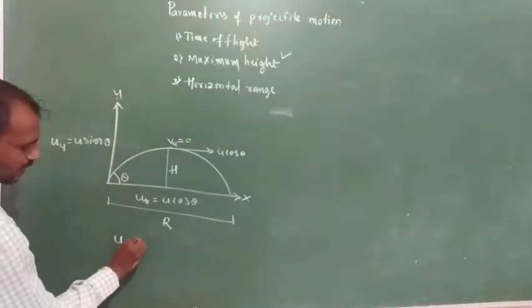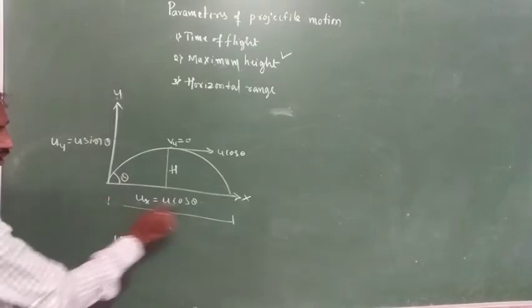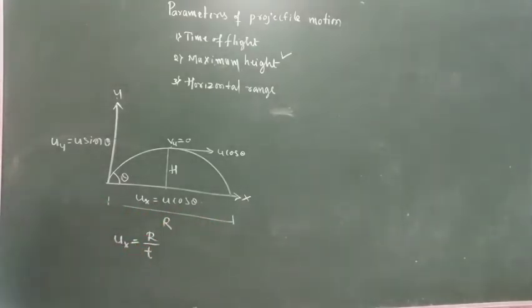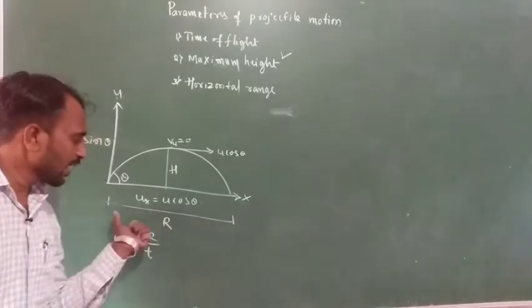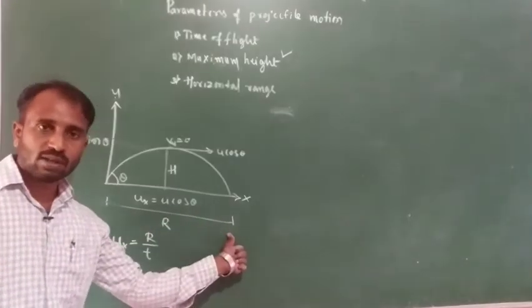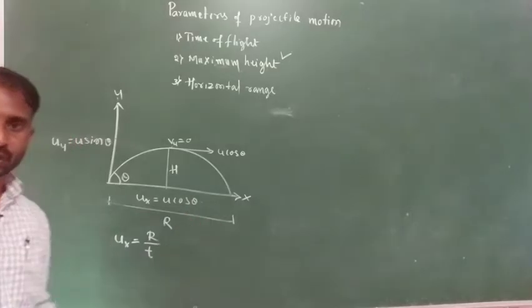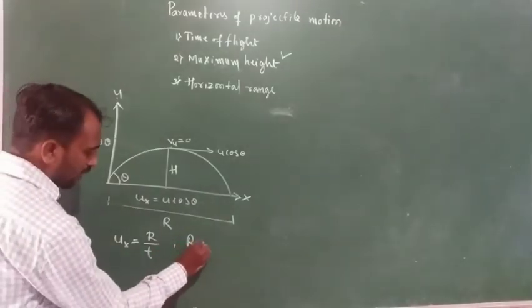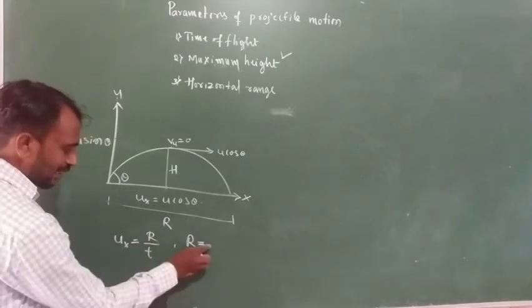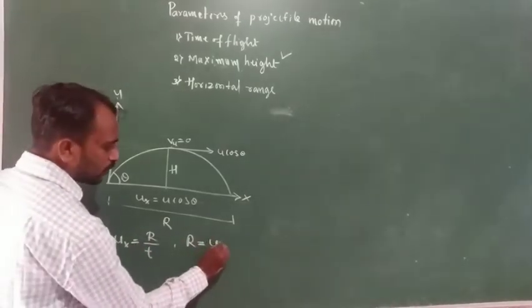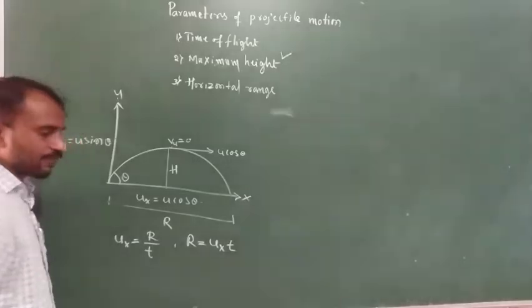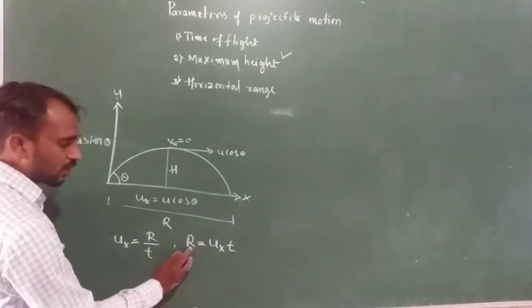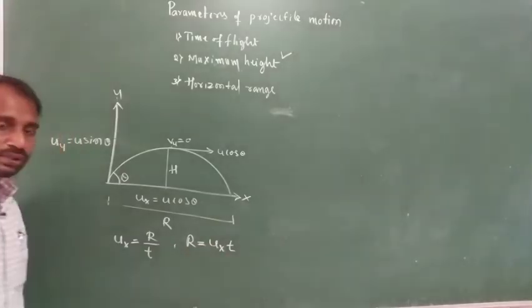So ux is equal to displacement r divided by time t. Here r is the maximum displacement along the horizontal component, which means the range of the projectile. So the range of the projectile r is equal to ux into t.